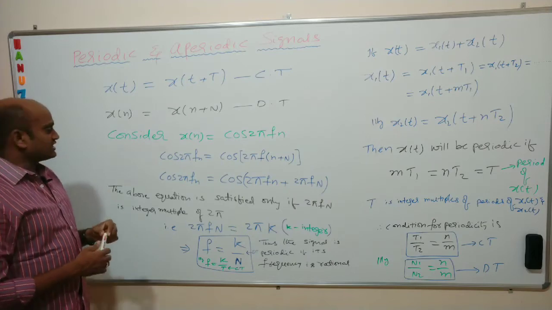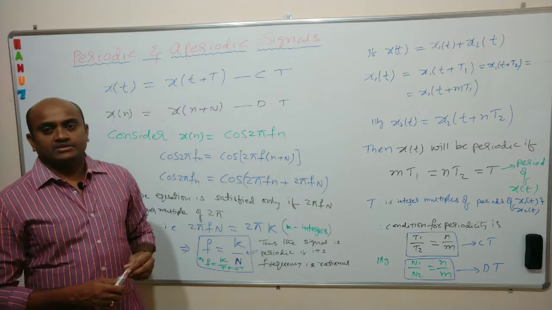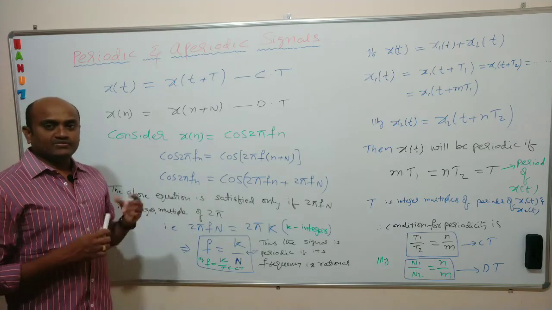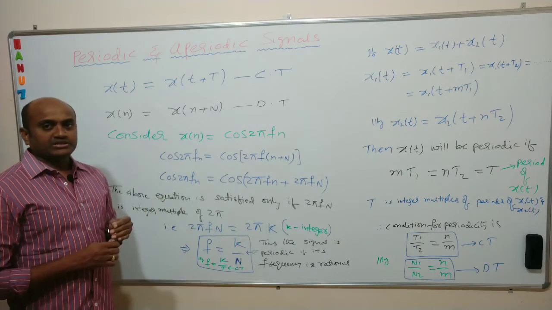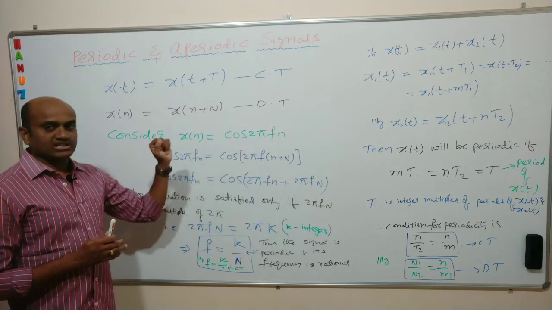So let us take a small example. Consider x of n is equal to cos 2 pi f n. Let us see whether this signal is periodic or not, and if it is periodic, what is its fundamental period. How do we find out whether the given signal is periodic or not? For that, we took this example.